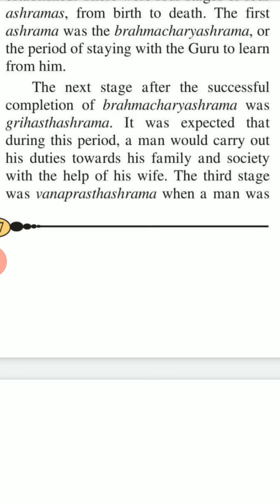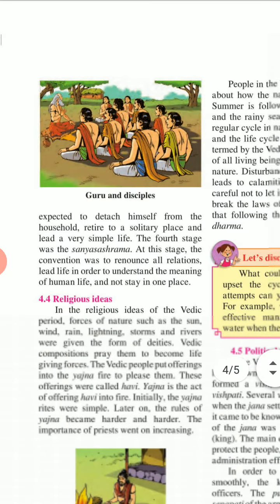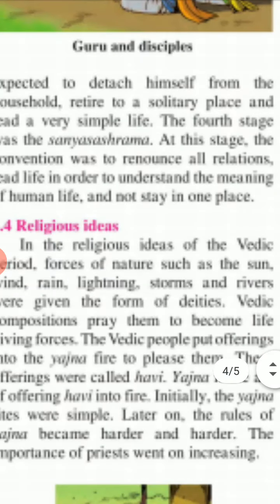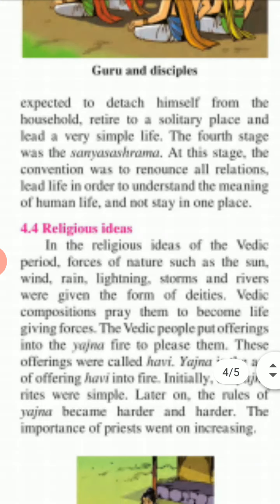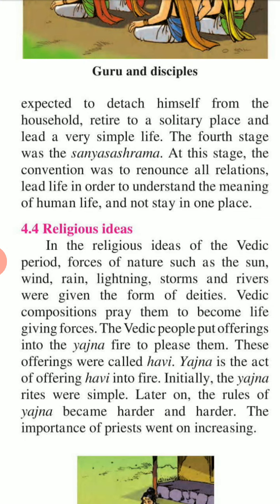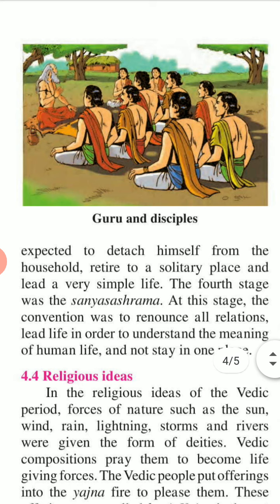The third stage was Vanaprastha, when a man was expected to detach himself from the household, retire to a solitary place, and lead a very simple life. The fourth stage was Sannyasa ashrama. At this stage, the conviction was to renounce all relations, lead life in order to understand the meaning of human life, and not stay in one place. You can see the guru and the disciples.